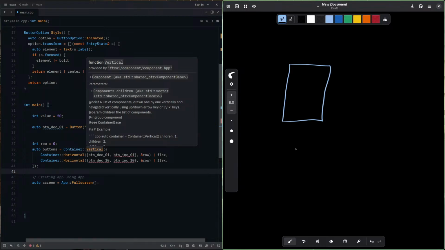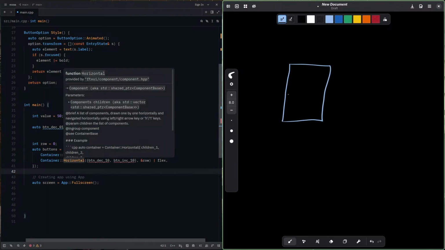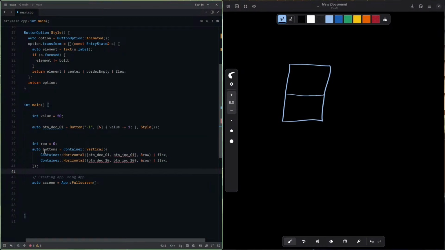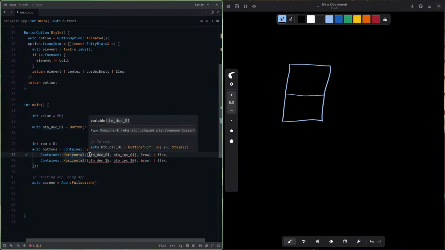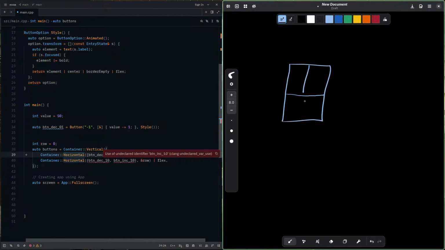And in this function, I provided two things, this one and this one. So it created two separate things, and each of them, like this one here, has a horizontal of two things, a button and this button. So I created horizontal here, and similarly for the second.